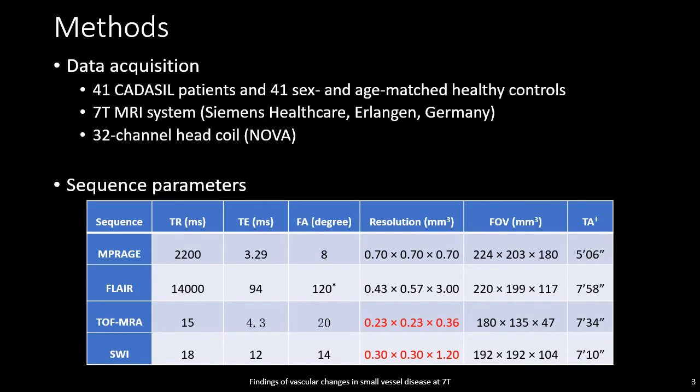We enrolled 41 patients and 41 sex and age-matched healthy controls. We used a Siemens 7 Tesla MRI system and a 32-channel Nova coil. The protocol included T1 MPRAGE, T2 FLAIR, TOF, and SWI.